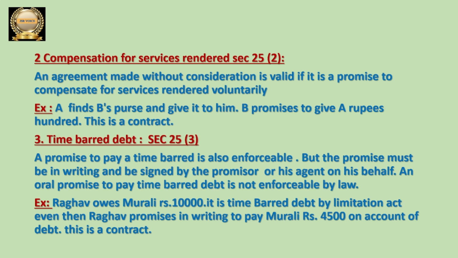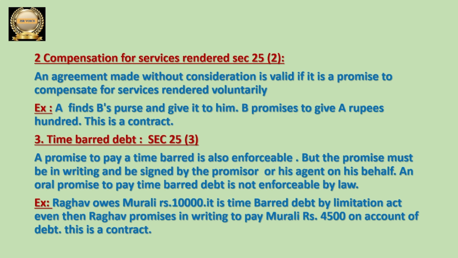Actually one promisor has to pay some money to another person. He failed to pay within the time period, so the debt became time barred. Now whenever the new agreement is made, the promisor, whoever is promising to pay the debt, has to make the agreement in writing and he must sign it, then it becomes a valid contract.